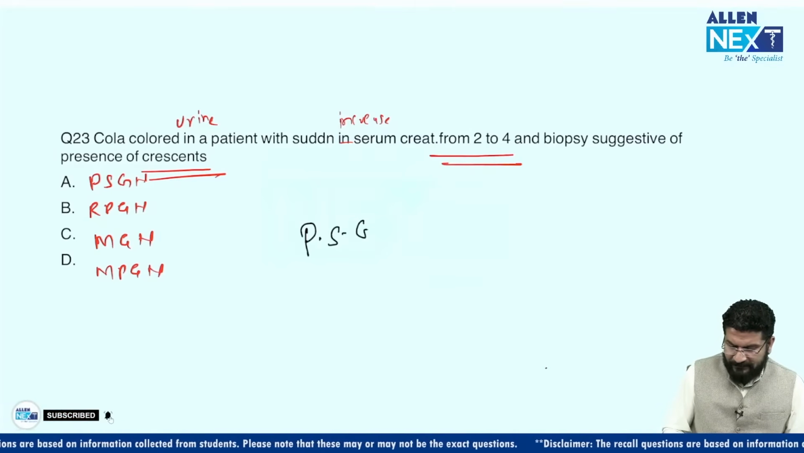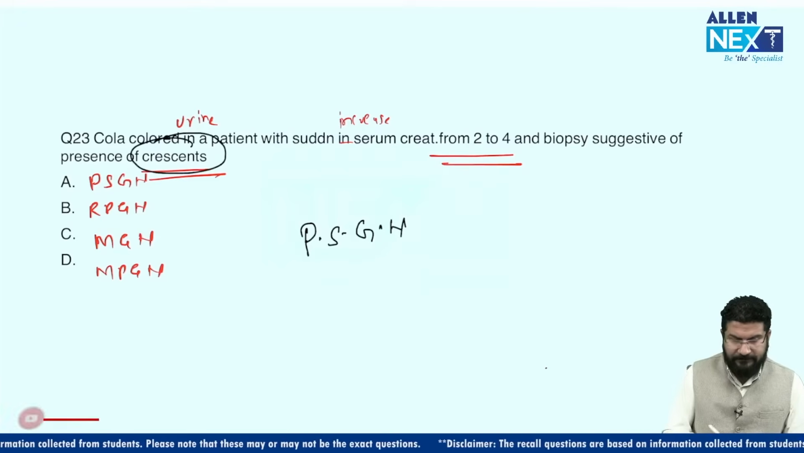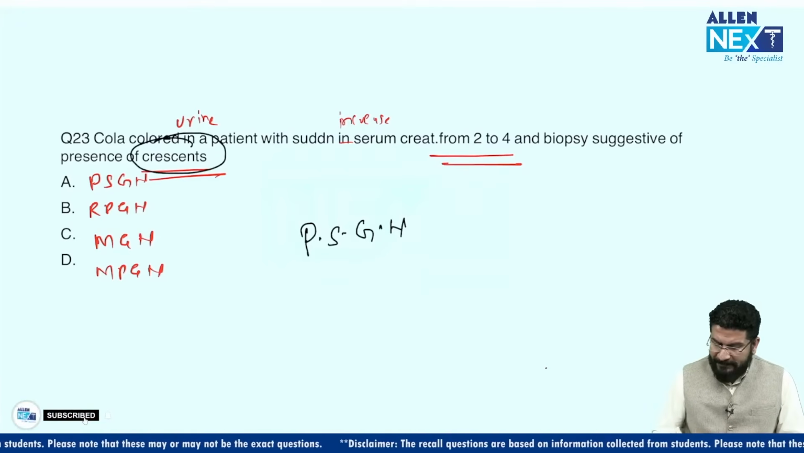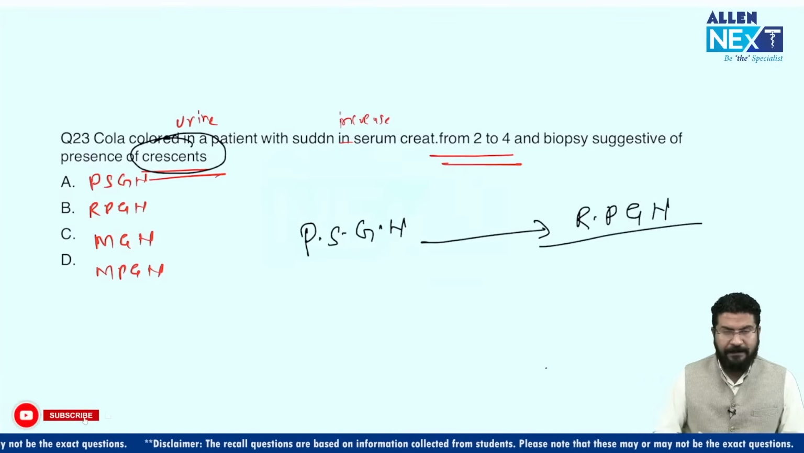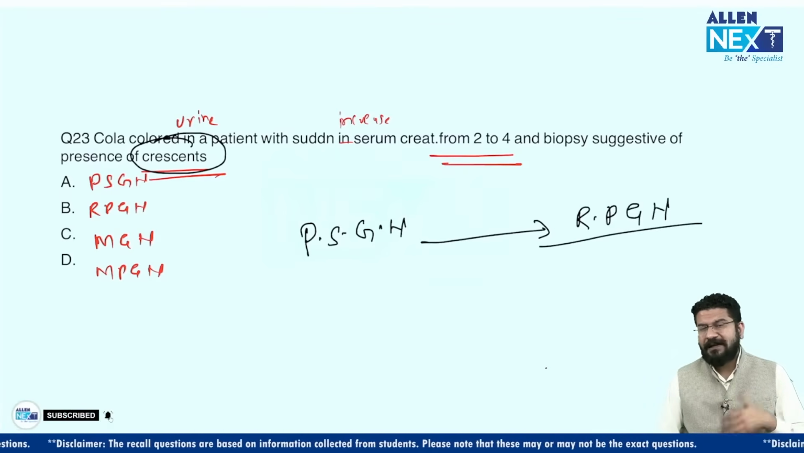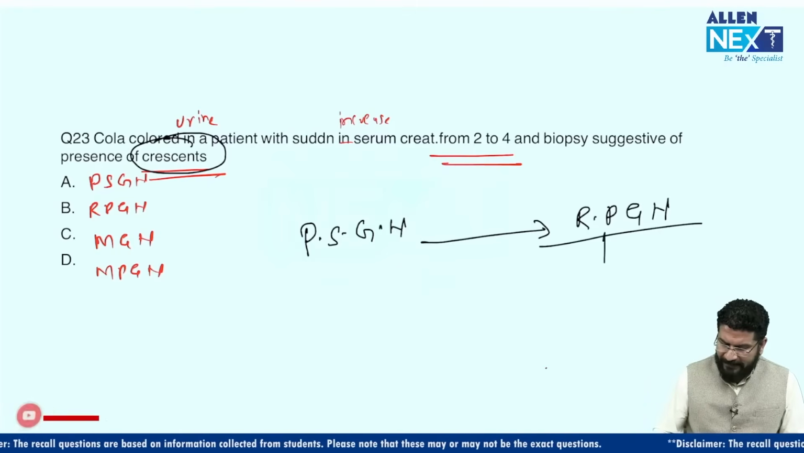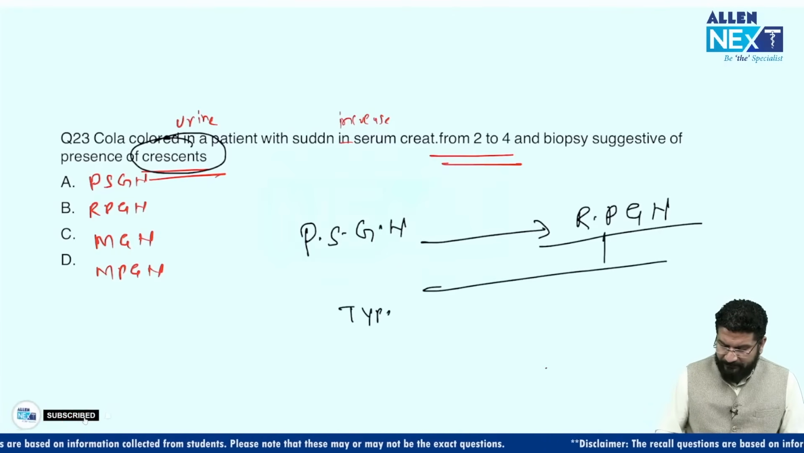I agree. Now some of you are thinking why crescent is given. Then we have marked the answer RPGN. PSGN can complicate to form RPGN. So RPGN is a complication of other nephritic syndromes. So we have three types of RPGN. We have type 1 RPGN, type 2 RPGN, and type 3 RPGN.